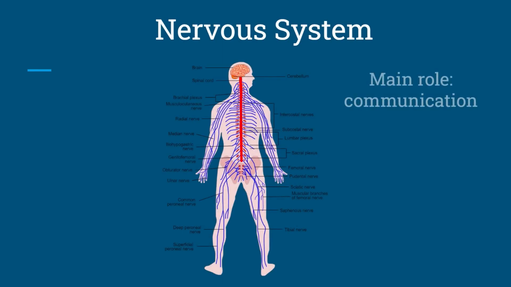First off, we need to understand what our nervous system does for us. The main role of the system is communication, that is, bringing information to our brain from the outside world, which the brain will then process and send information accordingly and tell our bodies how to react in every situation.